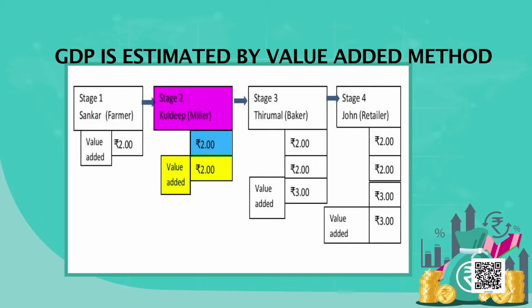But how much value is added? 2 rupees. 2 rupees plus 2. Only 2 rupees he has added, because earlier it already had a value here. So it is 4 rupees.